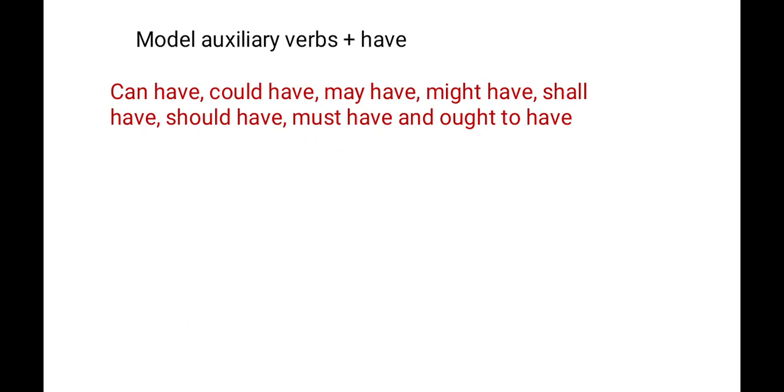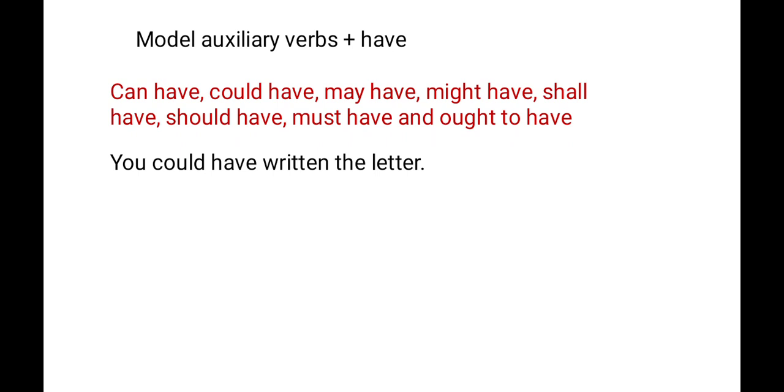I told you, if you find any sentence using modal auxiliary verbs with have. Okay? For example, can have, could have, may have, might have, shall have, should have, must have, and ought to have. So how can you change those sentences into passive voice? For example, what will be an active sentence using these auxiliary verbs with have? So, you could have written the letter. This is the active sentence using auxiliary verbs plus have.